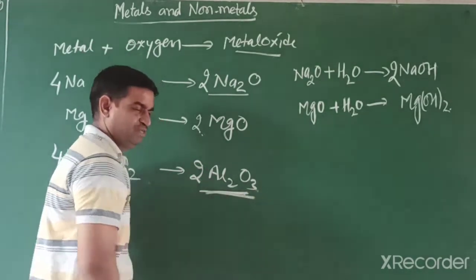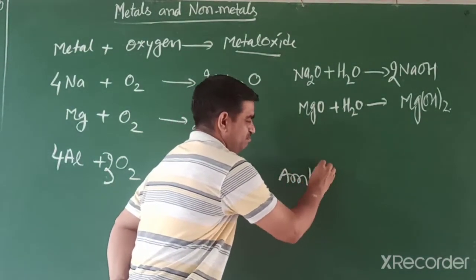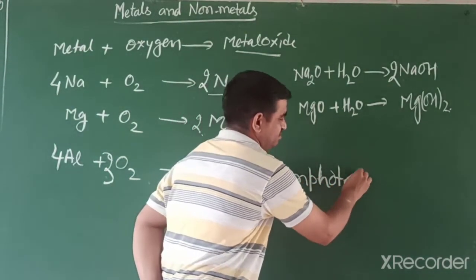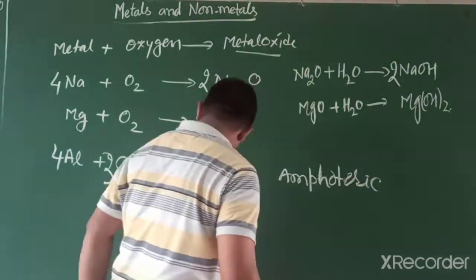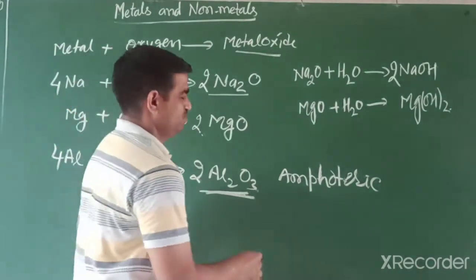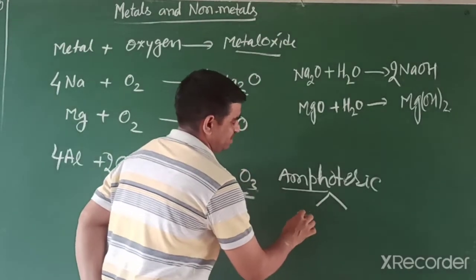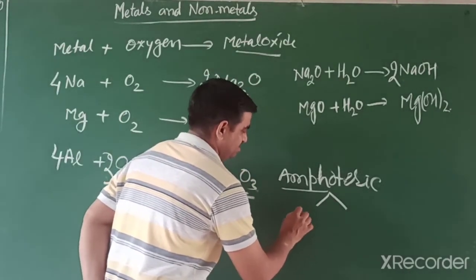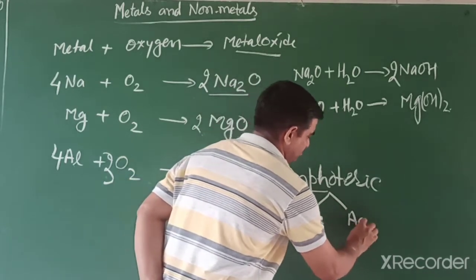Students, aluminium oxide shows amphoteric behavior. What do you mean by amphoteric? Amphoteric means both acid as well as base, because ampho means both. Those oxides behave as acid as well as base.